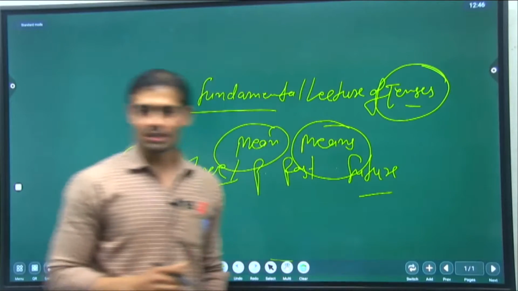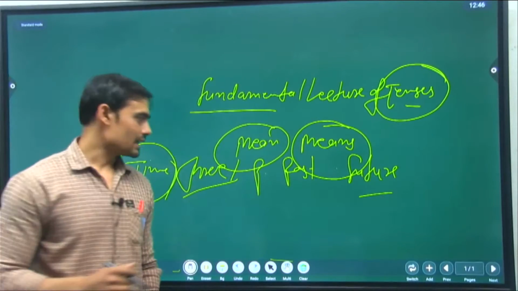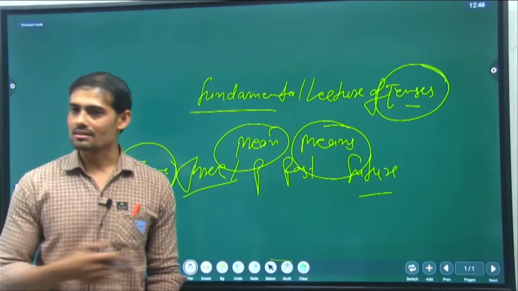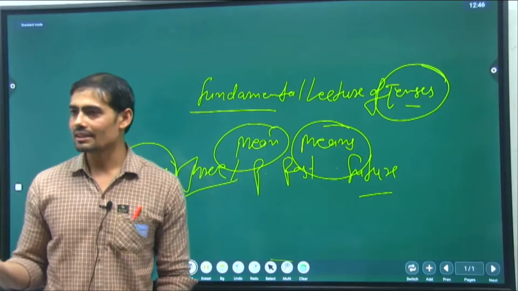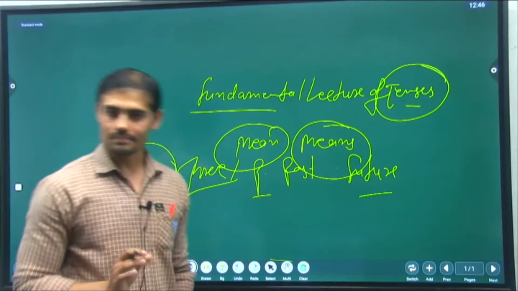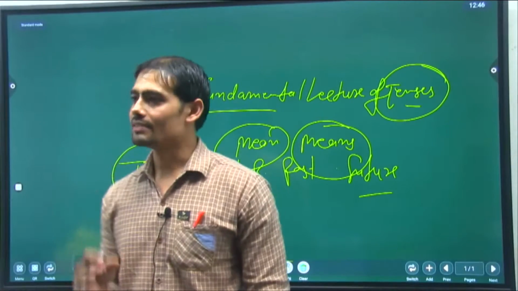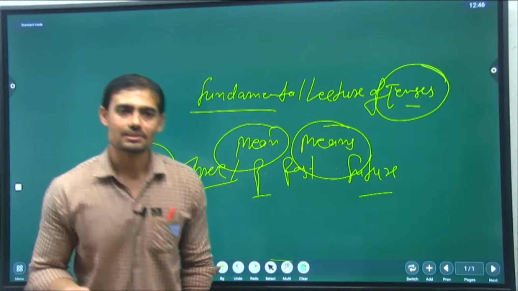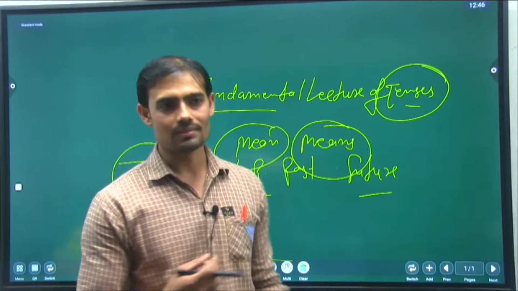So present, past, and future. As you have known, future is totally based on imagination. We are living in the present, we have done something in the past, and we will do something in the future. Present has four different ways of working in itself: present indefinite, present continuous, present perfect, and present perfect continuous.